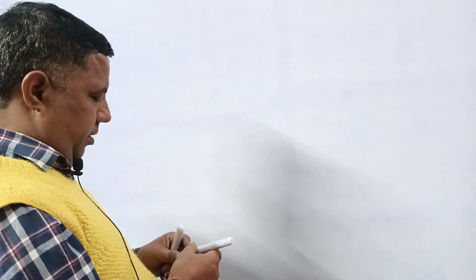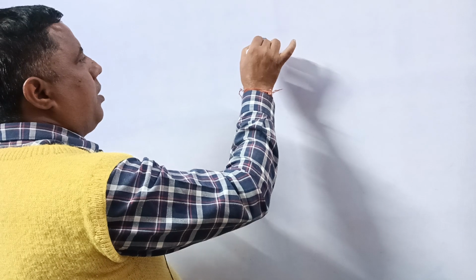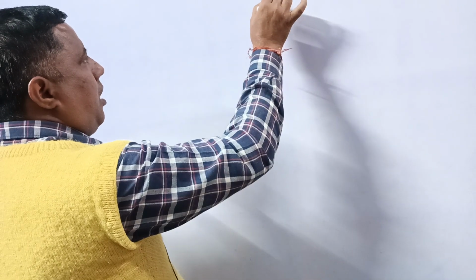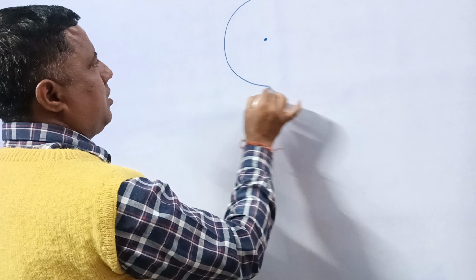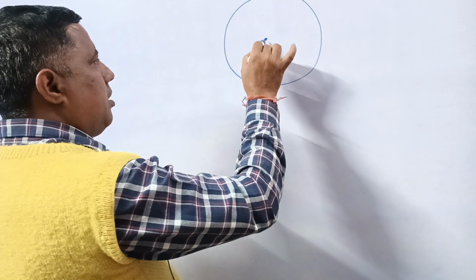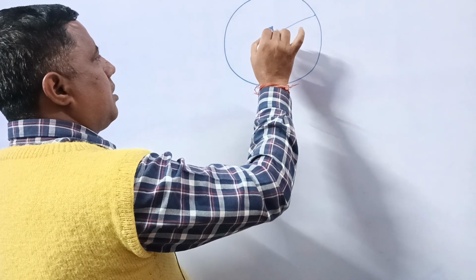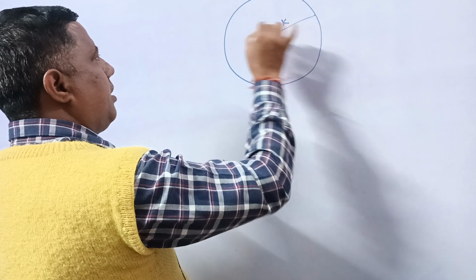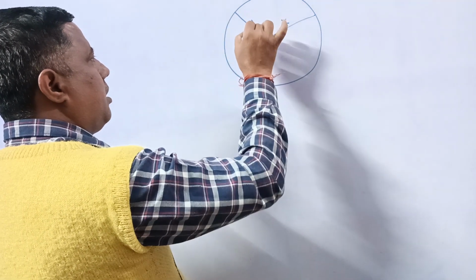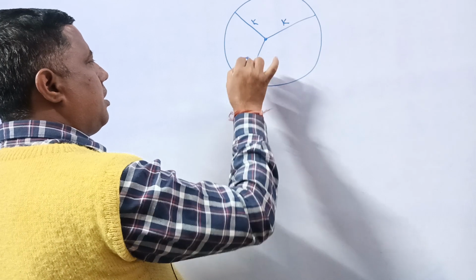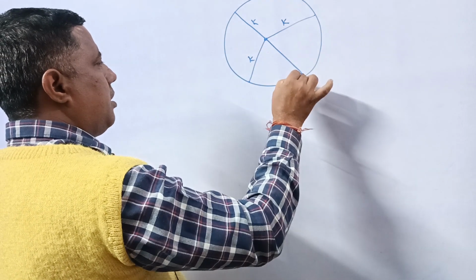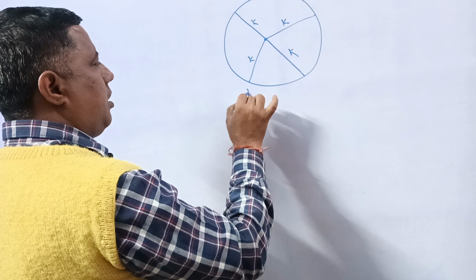To be discussed about the circle. What is the circle? This is the fixed point. All points around this point at equidistance, a constant distance k, that is known as